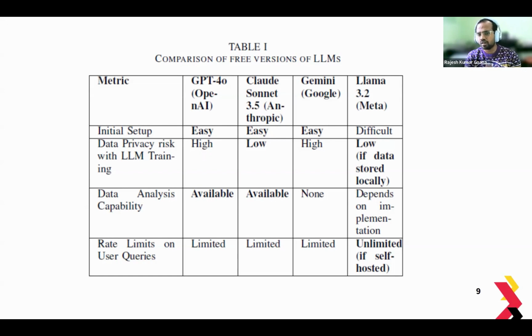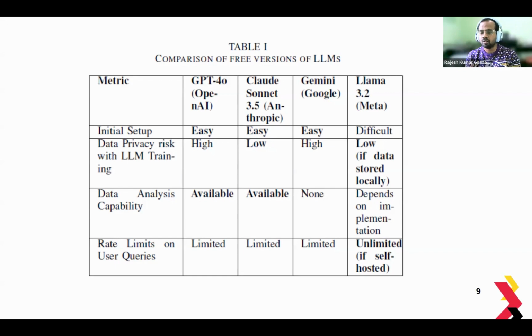But Claude Sonnet has it at the lowest level, and they have these constitutional AI principles behind their own LLM training, which doesn't train on the user's data unless it is for some specific purposes like trust and safety reasons. Gemini also has a similar high risk for data privacy because it uses the data for about 18 months.